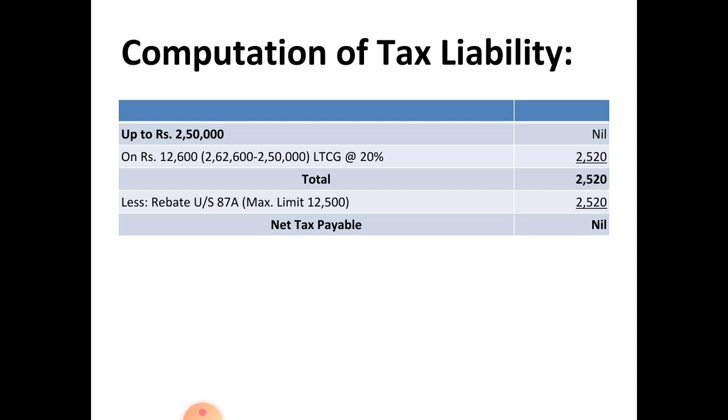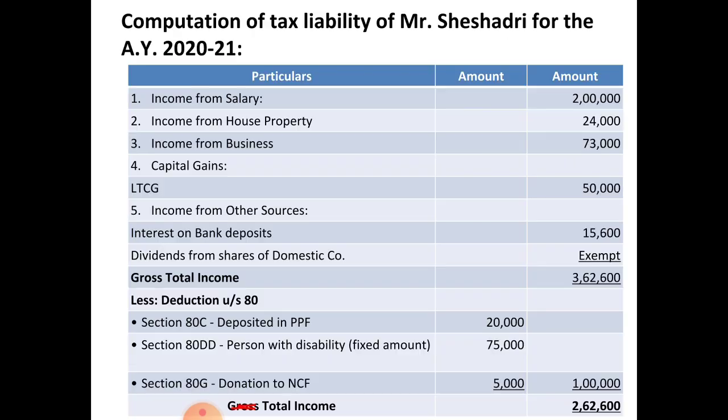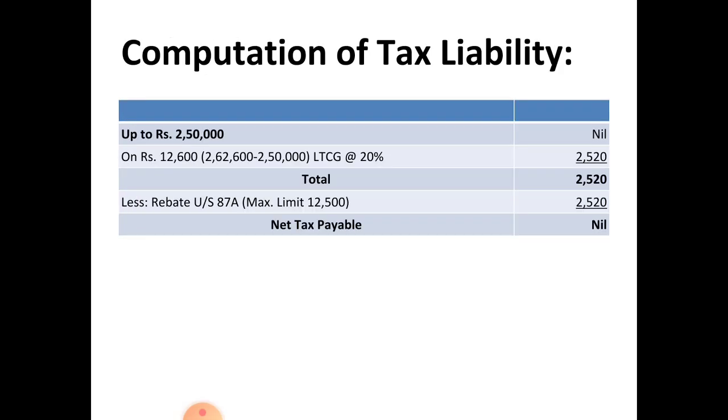So his total tax payable is nil, because his tax payable is 2,520, income is below 5 lakh, and rebate is applicable under section 87A. Rebate maximum limit is 12,500. So that 12,500 you cannot consider because the tax is below that. So you have to consider the whole 2,520 as rebate. So the tax payment is nil for Mr. Sheshadri. So this is the problem.